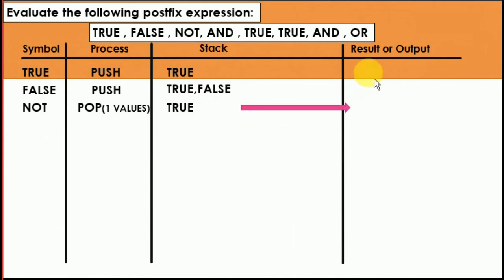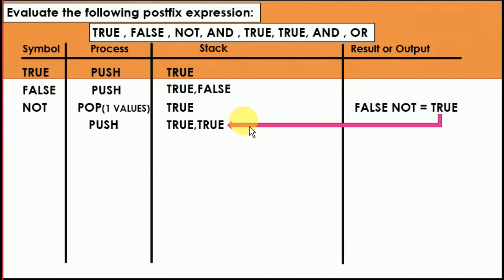It moves to the result part, where you write down false, not. Now you convert this false using not, and this false becomes true. Now this true, the result, is pushed back inside the stack. That means true is already there, put the comma sign and put the true again. Now move to the next.